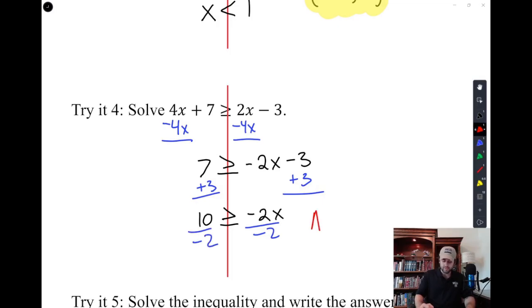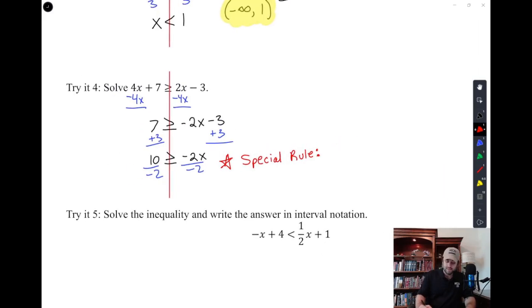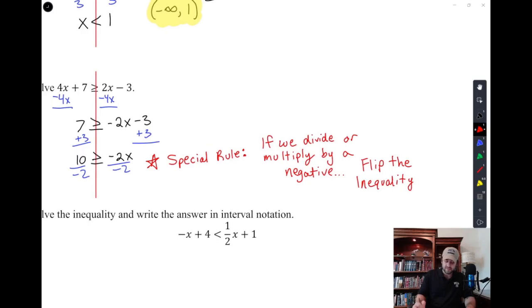And this is where the special rule comes into play. If we divide or multiply by a negative number, we flip the inequality. So what used to say less than or equal to now turns into greater than or equal to.